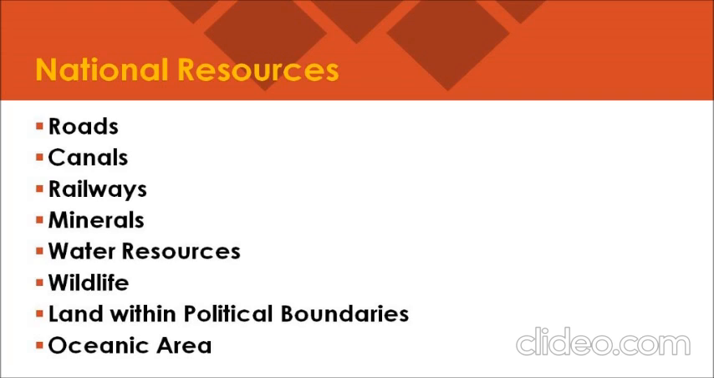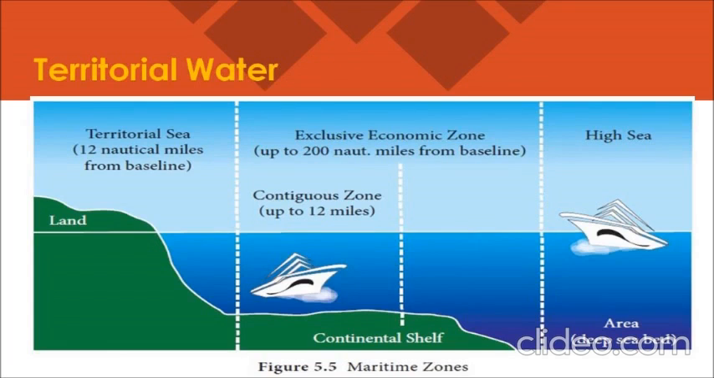The examples of national resources are minerals, water resources, all the forests, wildlife, land within the political boundaries, and the very important one, the oceanic area, up to how much? 12 nautical miles, or you can say 22.2 kilometers from the coast, which is termed as territorial water, and resources therein belong to the nation.